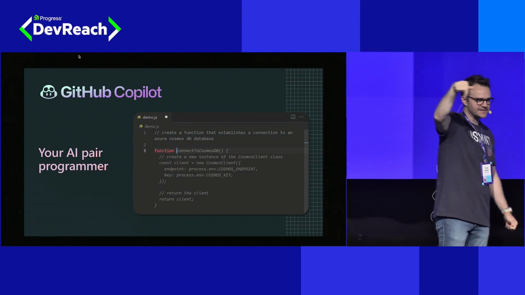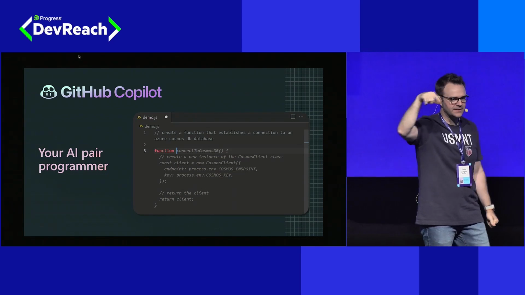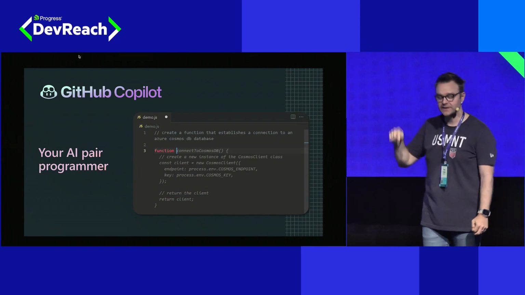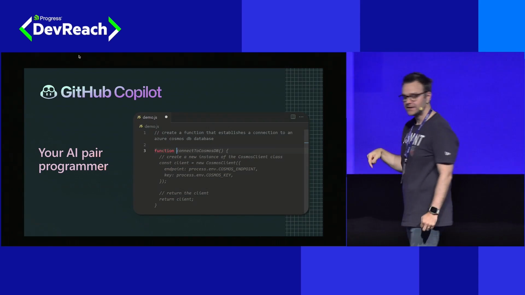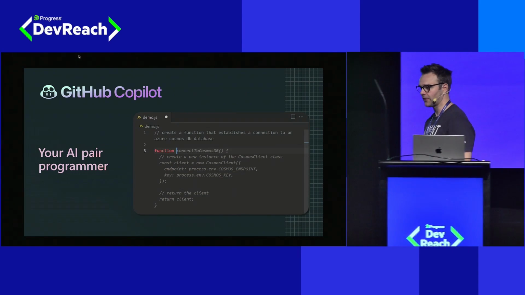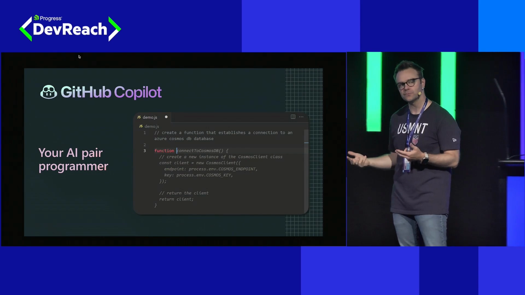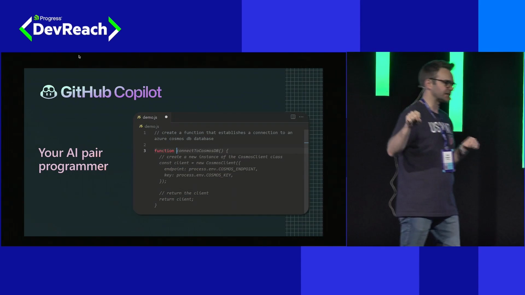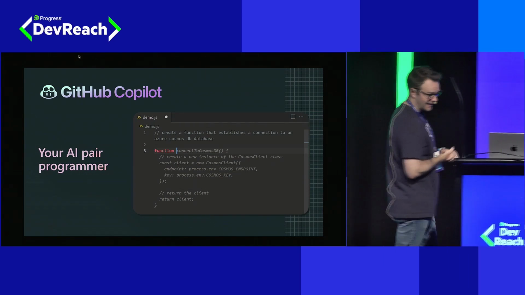Remember these hands? These people have probably already learned things that I may not even talk about that they can tell you. Because a lot of what GitHub Copilot does for you is about discovering things that are valid to your workflows. So as you use it, you're going to find new and interesting ways for it to be more useful to you. So talk to people that are using it. Talk to them about what they've found useful.